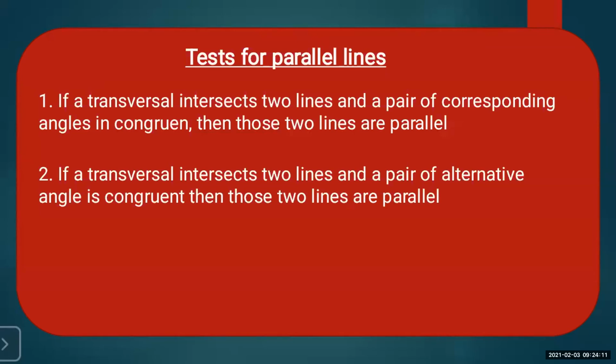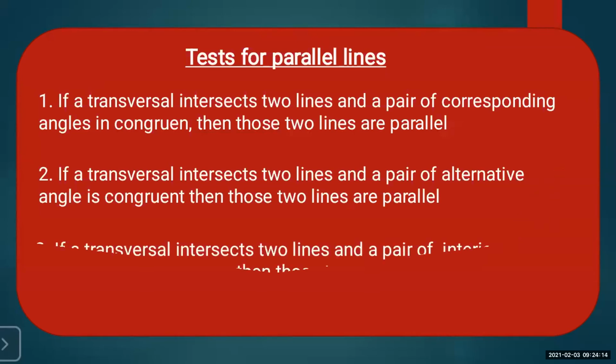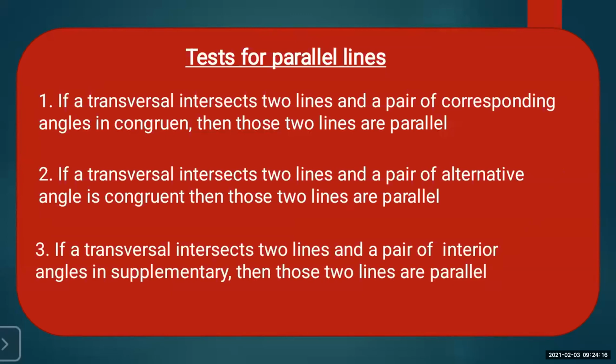It is so simple. Now see the third one, that is the interior angle. Here you have seen that the corresponding angles and the alternate angles are congruent, but this case does not hold for the interior angle. So what is the condition for the interior angle?